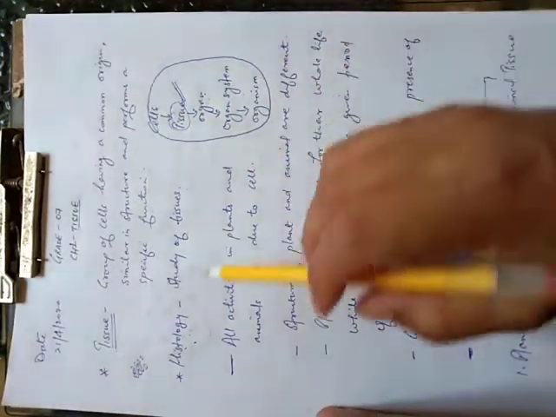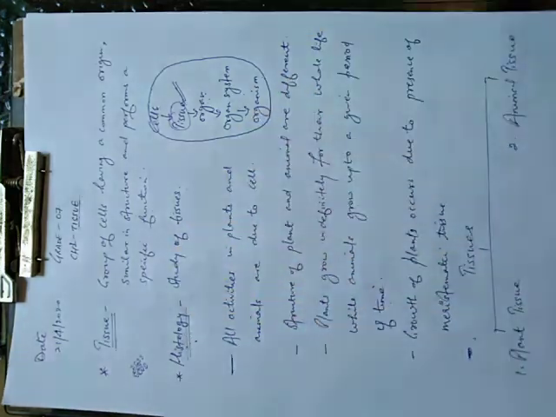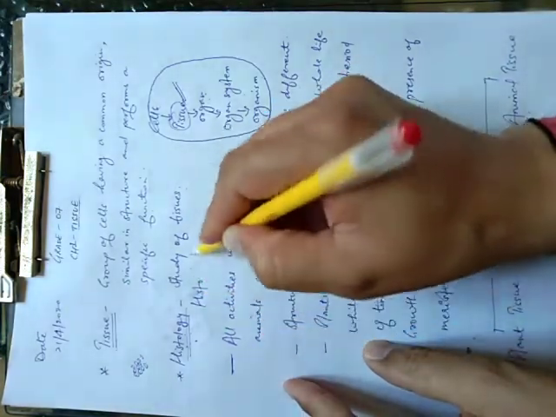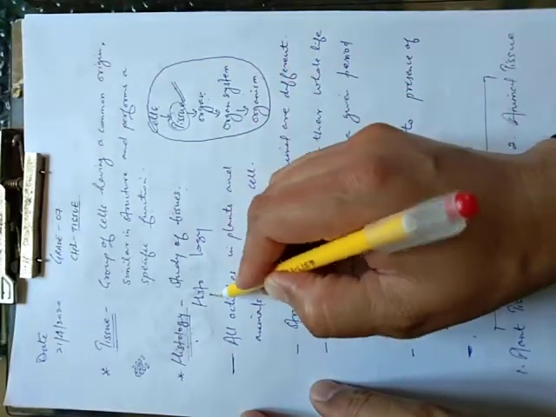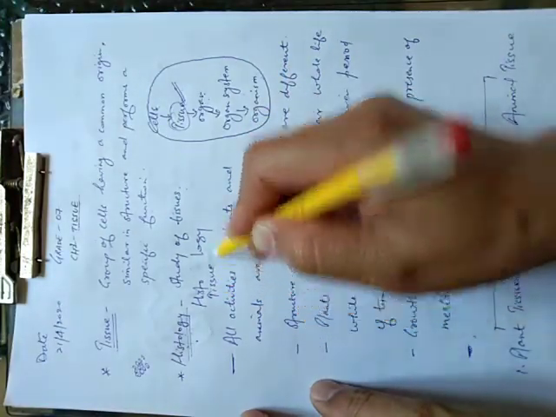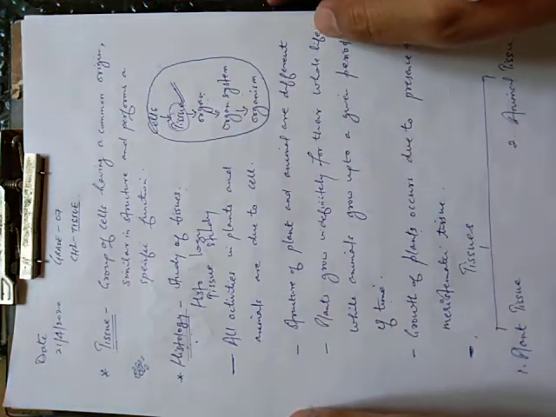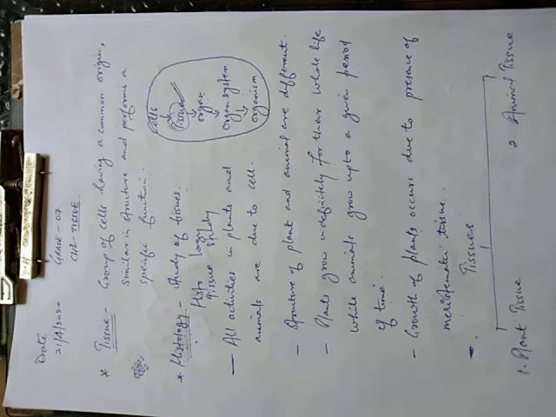Now students, you can see here one term, histology. What actually is histology? Histology is made up of two terms, histo and logi. Histo relates to tissue and logi means study. So it is the study of tissue. Now see students,